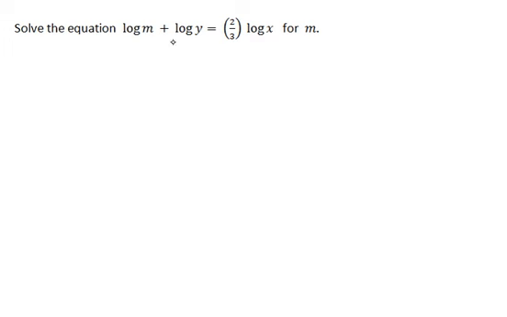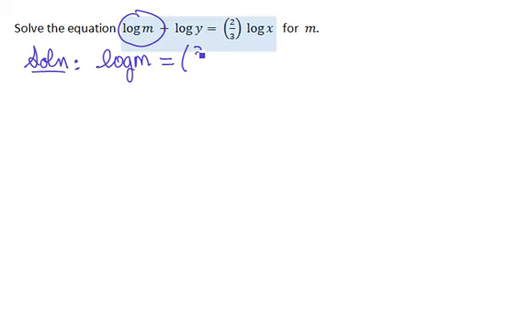We certainly are going to want to isolate that term that has the m in it because we are trying to solve for m. So in starting my solution, the first thing I'm going to do to get this term, log m, by itself, is to subtract log y from both sides. So that will give us log m is equal to 2/3 times log x minus log y.